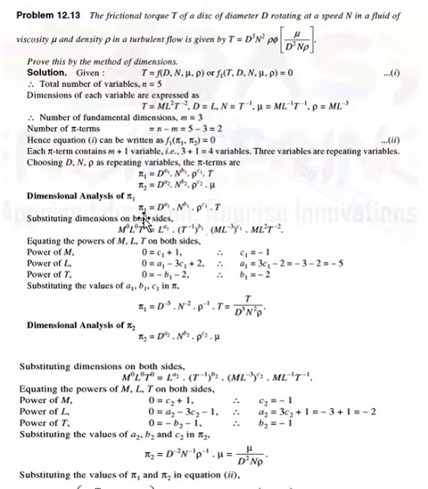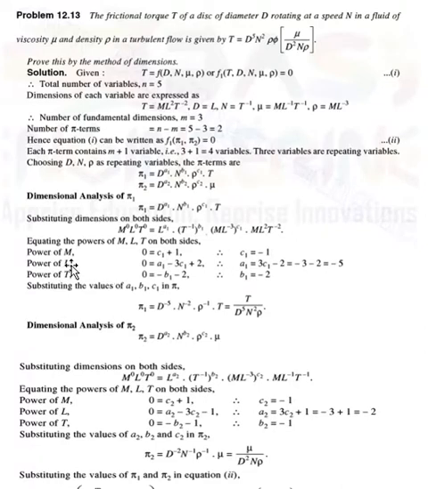Then equating the powers of MLT on both sides, first the power of M. On the left hand side the power of M is 0, which is equal to the right hand side, where M to the power 1 times c1 plus 1. Therefore c1 plus 1 is equal to 0, and we get the value of c1 is equal to minus 1.